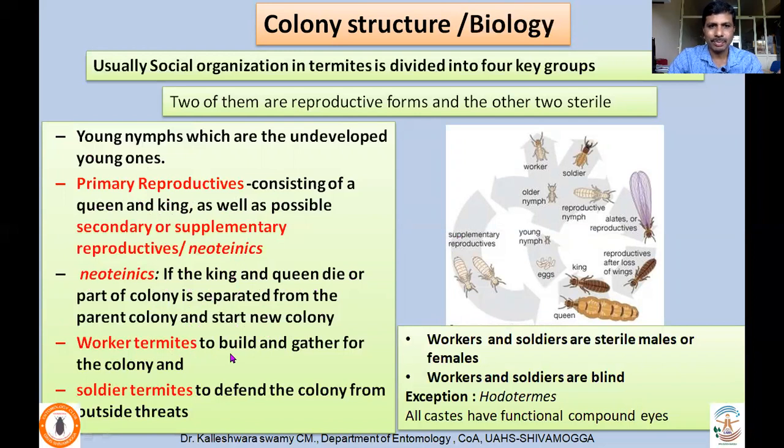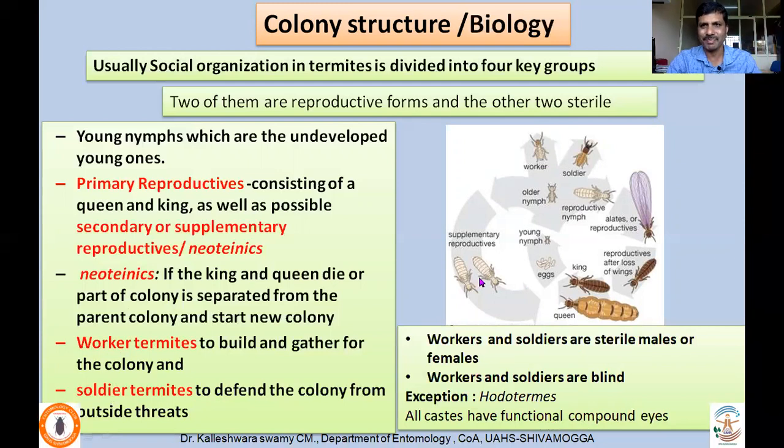Worker termites build and gather food for the colony. That is their main job. Soldiers' main job is to defend the colony from outside intruders. Workers and soldiers are sterile males or females. Workers and soldiers are blind; they do not have compound eyes or ocelli. There is an exception: a family called Hodotermitidae, wherein all castes have functional compound eyes. So these are the few exceptions.